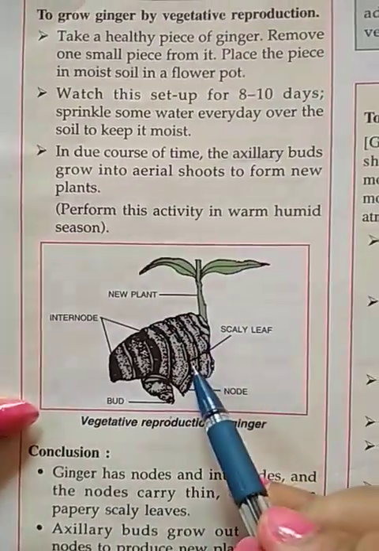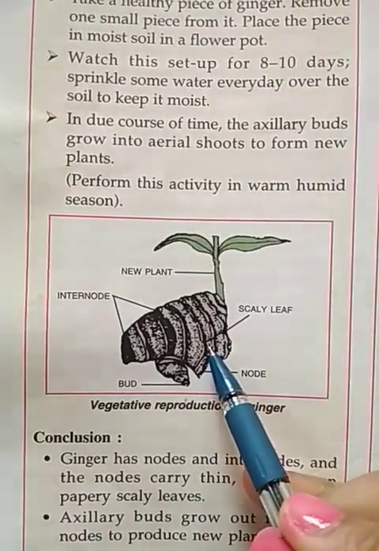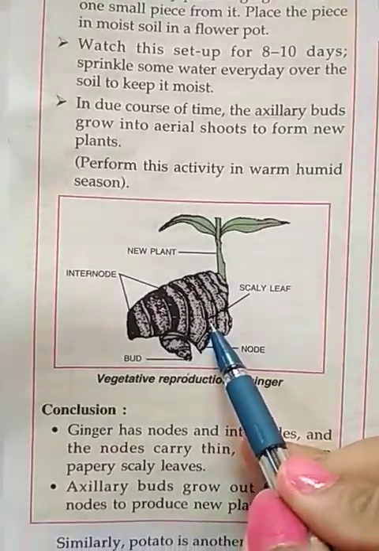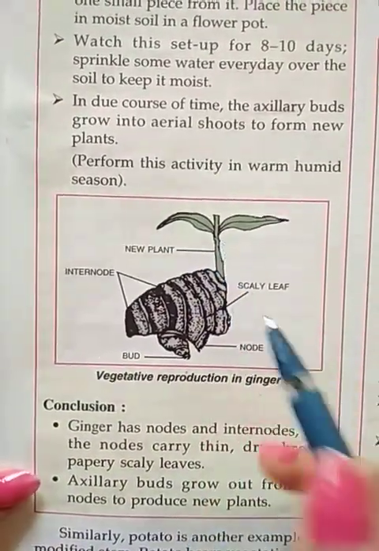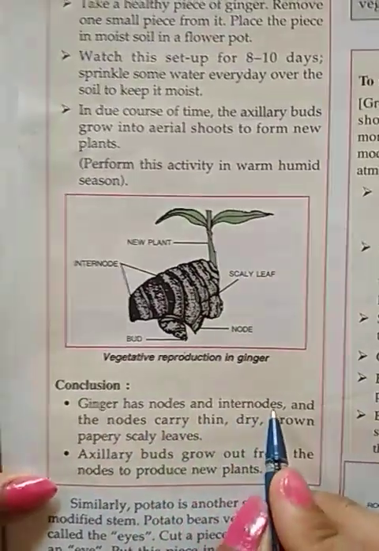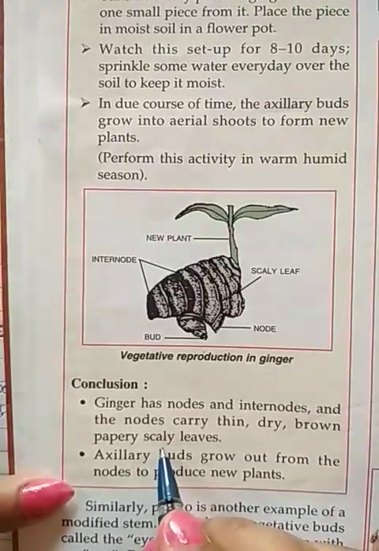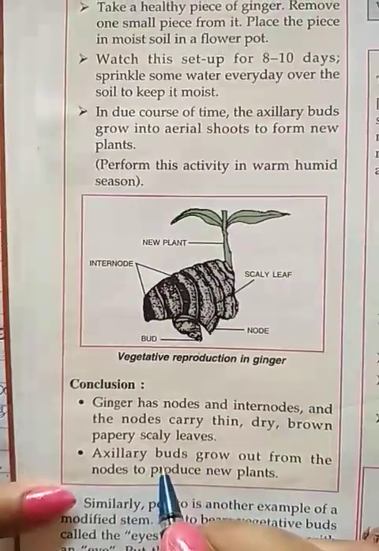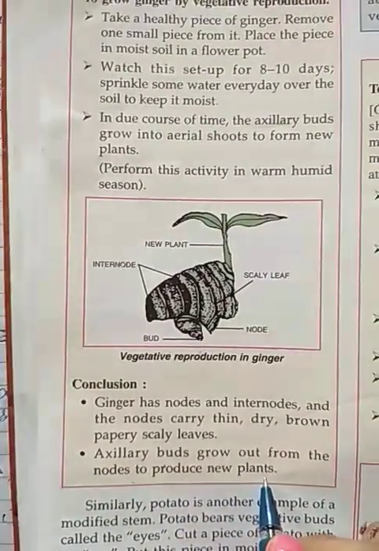You can perform that activity at your home also. Take a ginger that has an axillary bud and keep it inside the soil. After 10 to 12 days, you will see a small new plant form from that ginger. The ginger has nodes and internodes, and the nodes carry thin, dry, brown, papery scaly leaves. The axillary buds grow out from the nodes and produce a new plant.